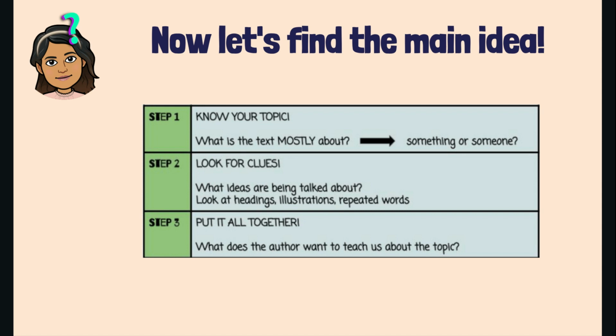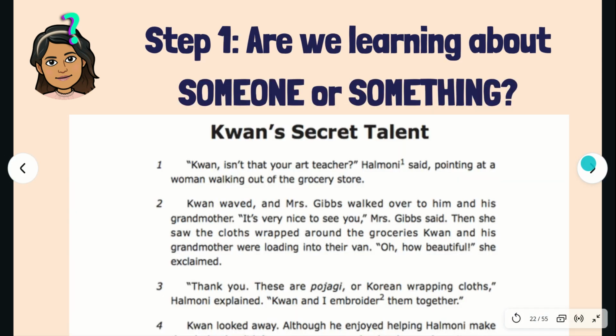And in step 3, we're going to put it all together. We're going to ask ourselves, what does the author want to teach us about the topic? Now, those were a lot of steps, but let's break it down and do step 1. Are we learning about someone or something?